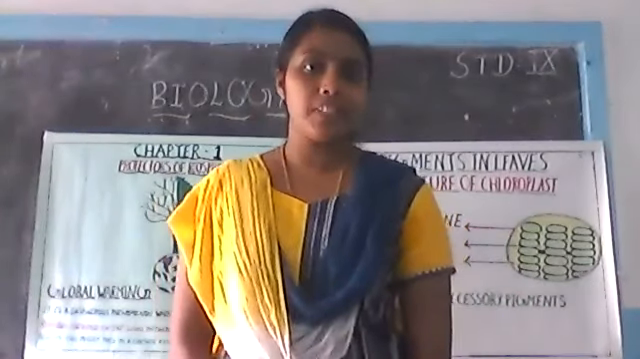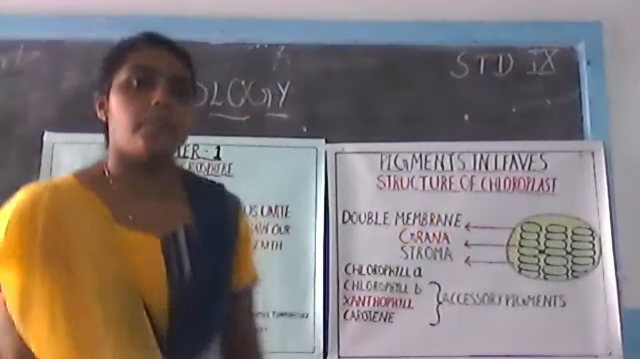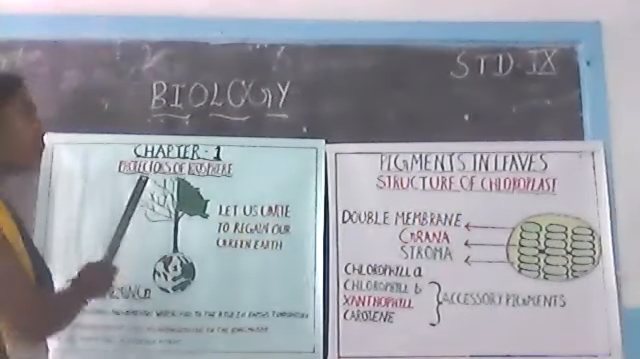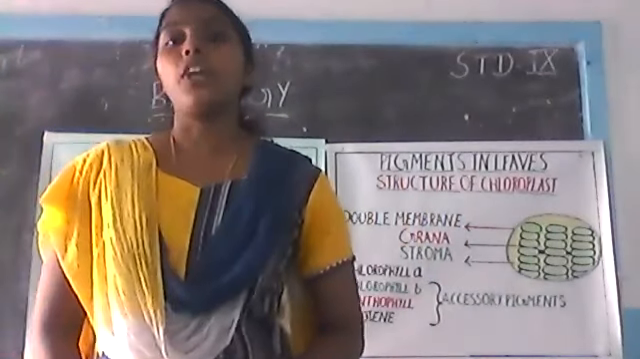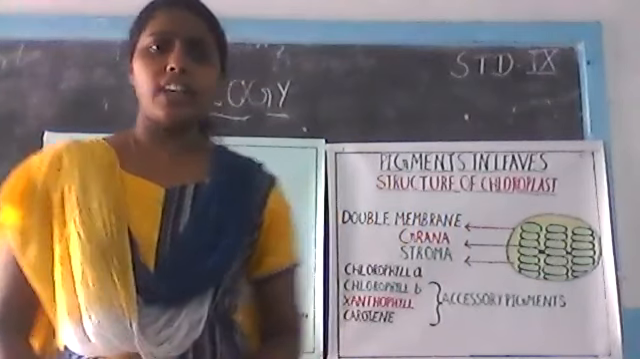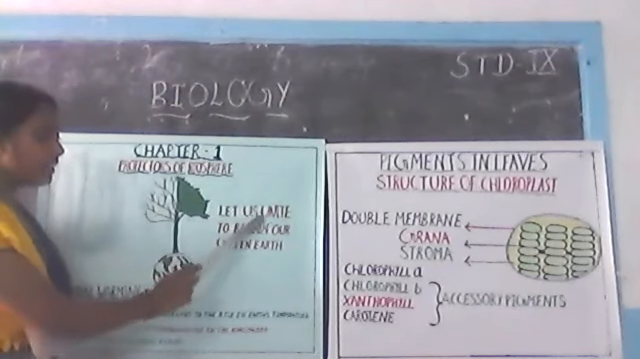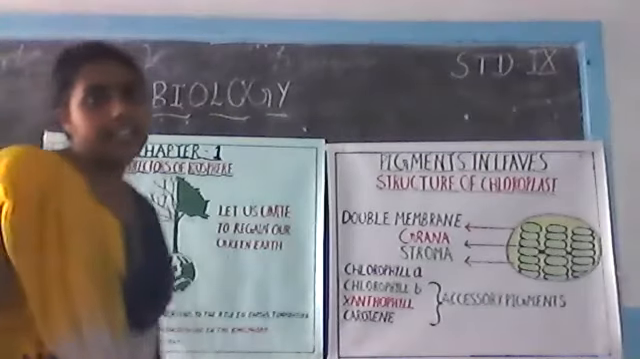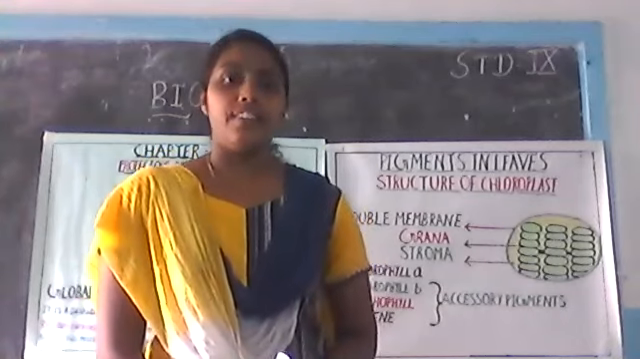Among these 7 chapters, we are going to start with our first chapter. Our first chapter name is Protectors of Biosphere, and our chapter is starting with a poster. Here you can see the poster. Near the poster, it is written, let us unite to regain our green earth.